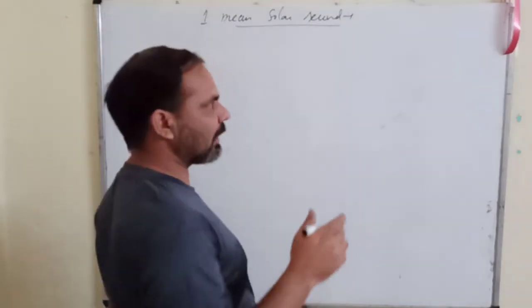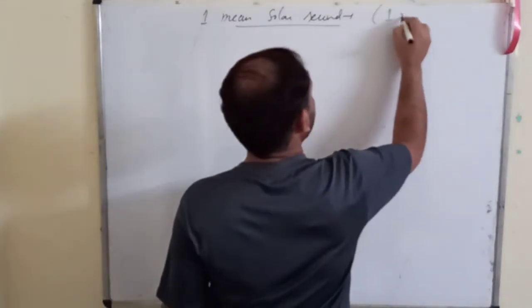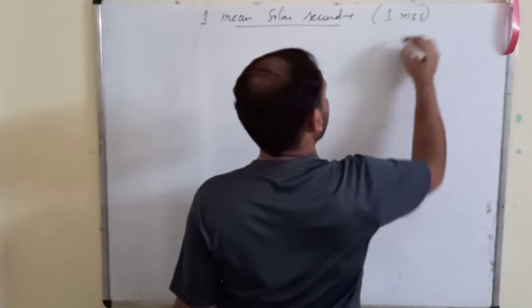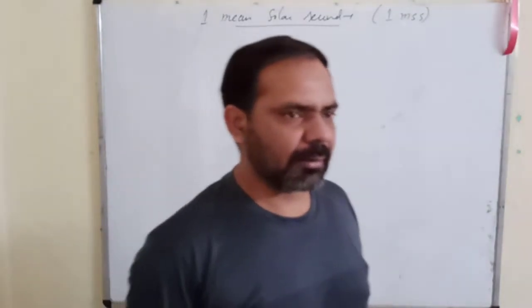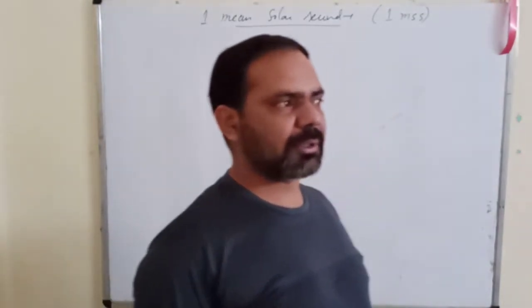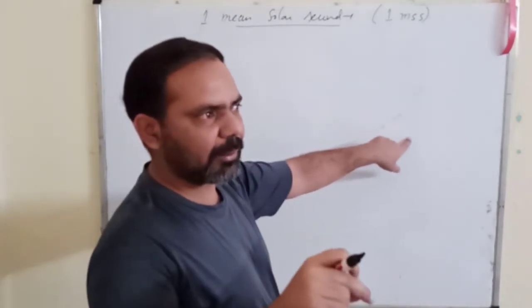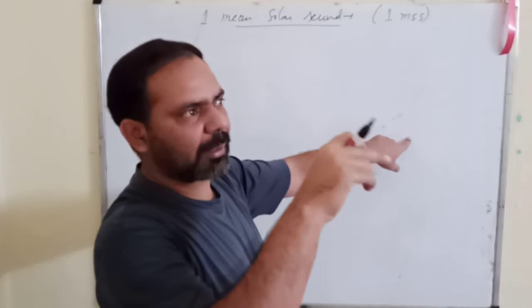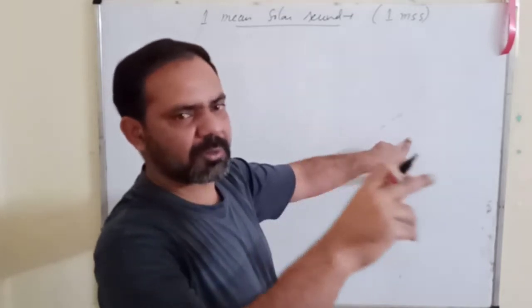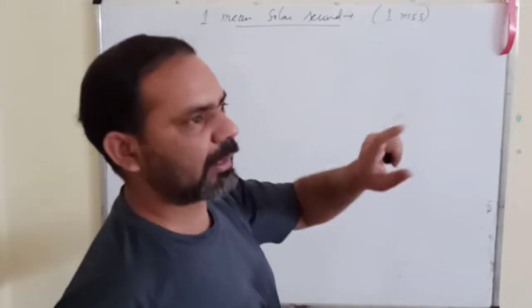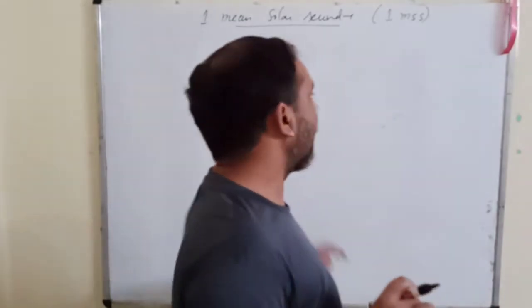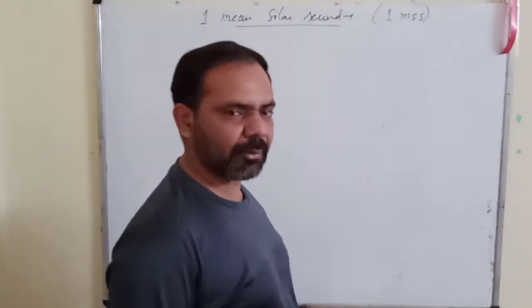Mean solar second. This is also called one mean solar second. One definition was the time interval taken by a pendulum to go from one extreme position to the other extreme position when its effective length is 1 meter. There is also something called the mean solar second.